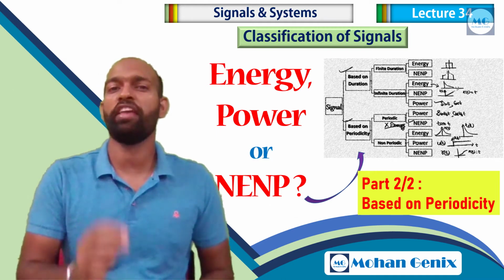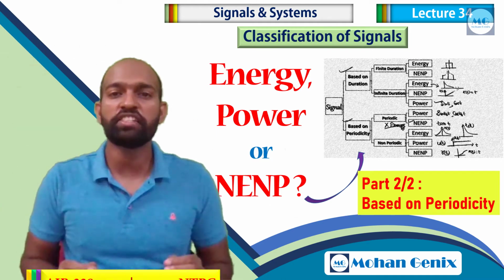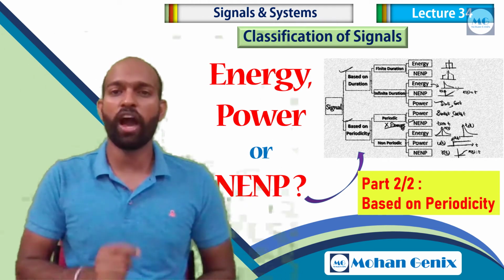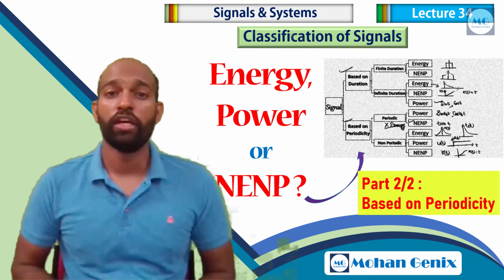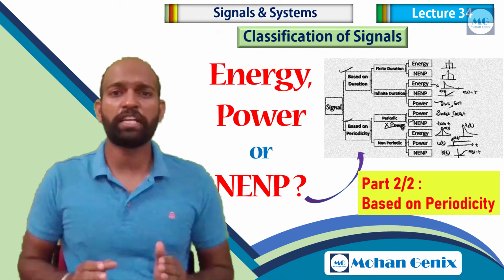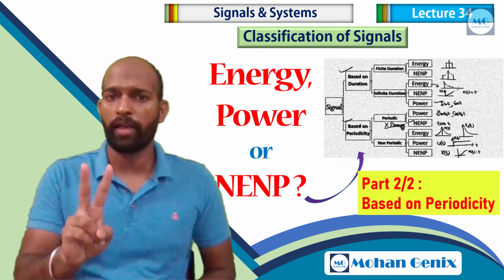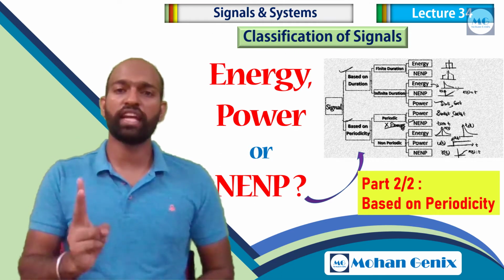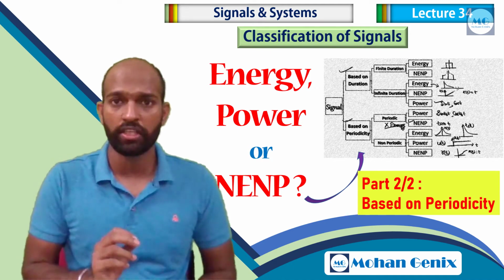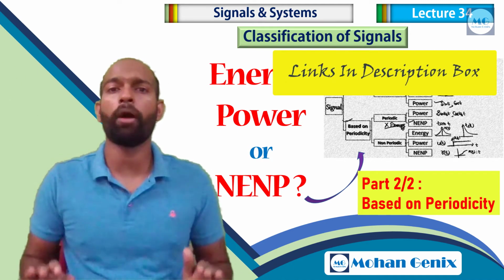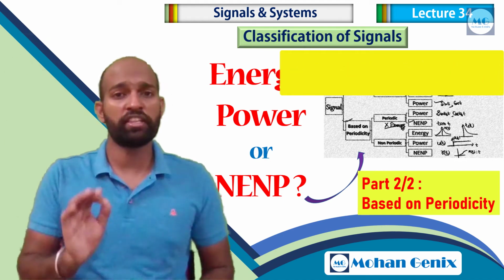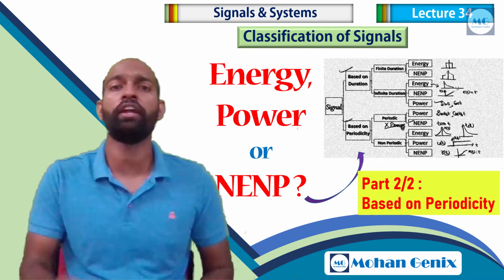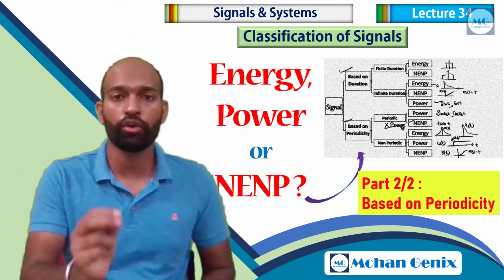Questions to identify whether any signal is an energy signal, a power signal, or neither energy nor power signal have been asked in many exams. In our previous lecture, we discussed it by categorizing it into two types: one based on the signal's duration, and second based on signal periodicity. I have already explained based on duration. In this lecture, we will learn how to identify it based on signal periodicity.